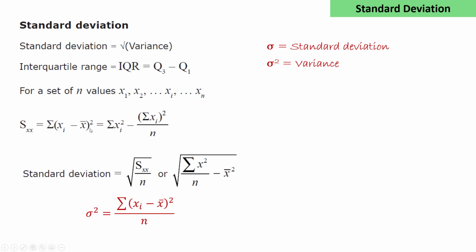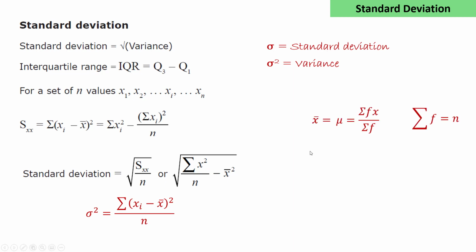So this gives some measure of how spread out these values are from the mean, and we average them to give the variance, sigma squared. Two formulas here for calculating the standard deviation. In some questions, you may be given the value of Sxx, in which case you can use it directly in this formula. The second formula tends to be the one where you calculate the standard deviation from scratch. In most cases, for raw data, you can calculate the standard deviation on your calculator, but in some questions, they will give you some elements of these formulas to force you to apply them.